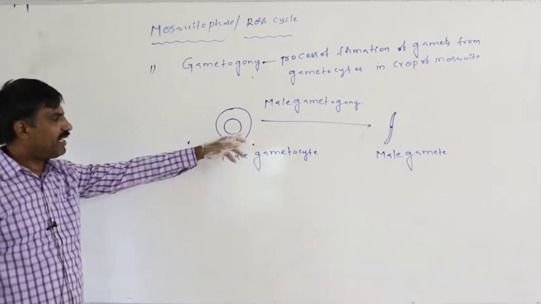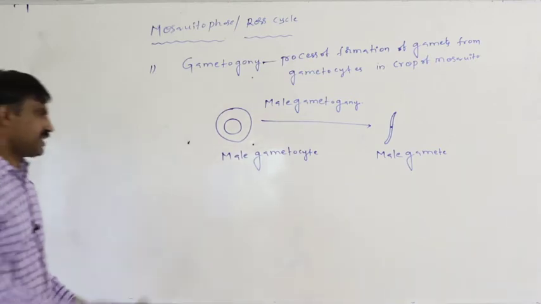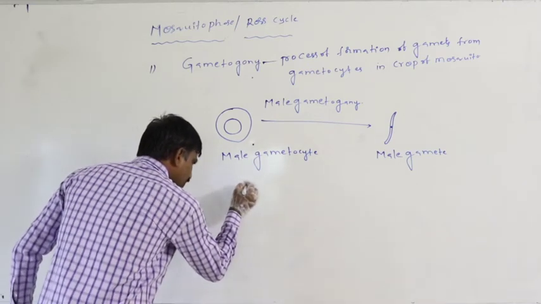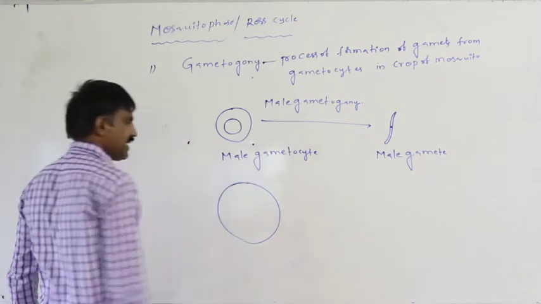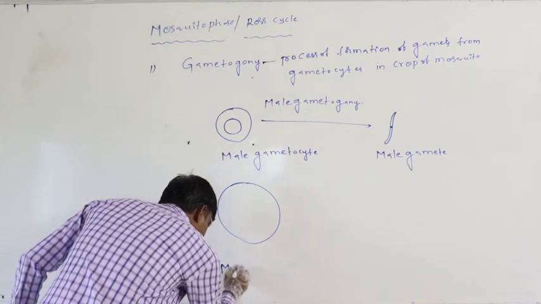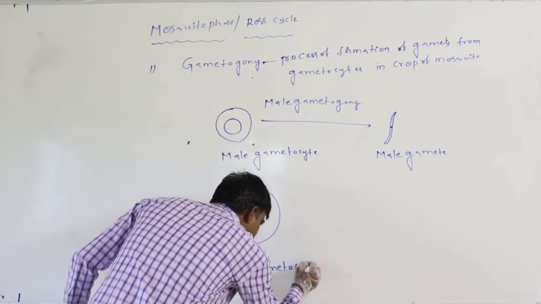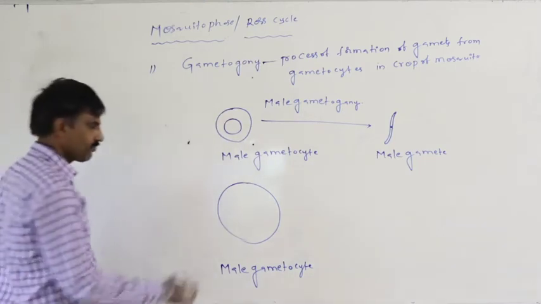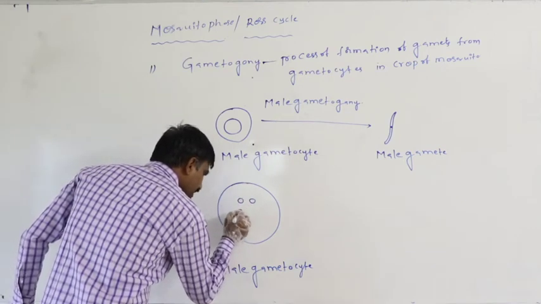Then how does male gamete formation take place from the male gametocyte? Just assume at first this is the male gametocyte. The nucleus which is present in the male gametocyte gets divided by mitotic division.